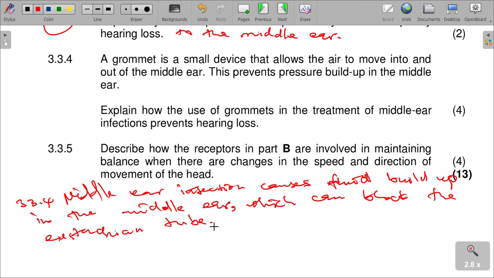The grommet will release the pressure that will build up in the middle ear.